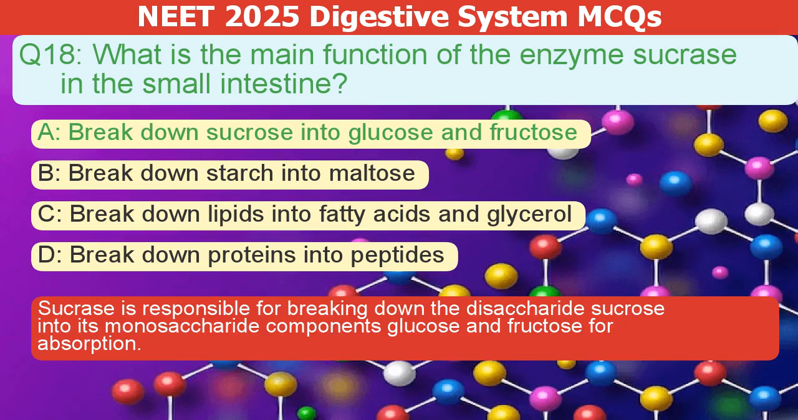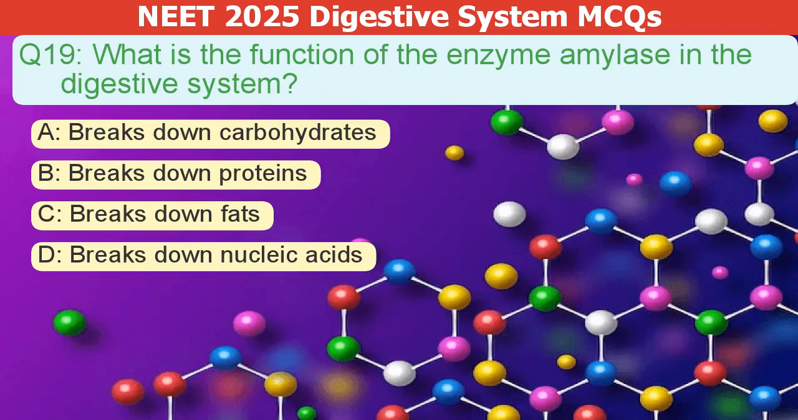The correct answer is A. Sucrase breaks down sucrose into glucose and fructose for absorption. What is the function of the enzyme amylase in the digestive system? A. Breaks down carbohydrates. B. Breaks down proteins. C. Breaks down fats. D. Breaks down nucleic acids.